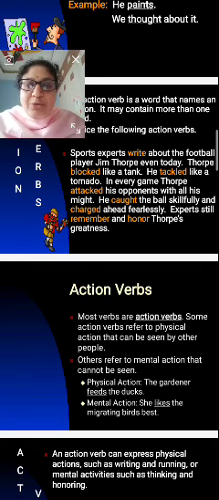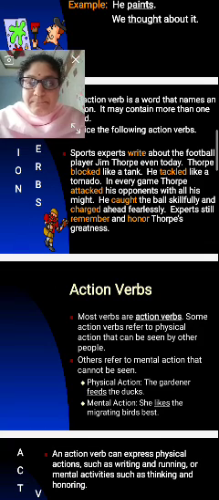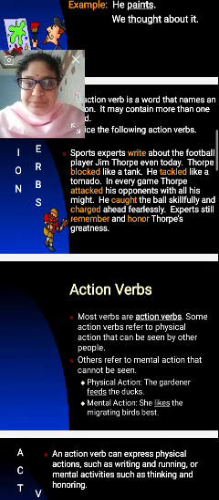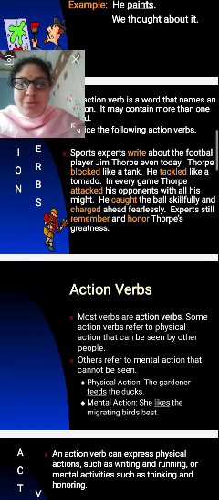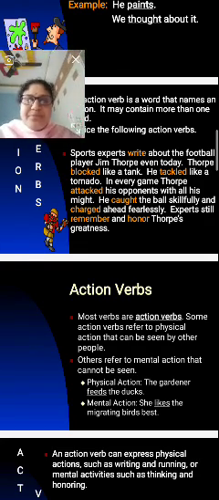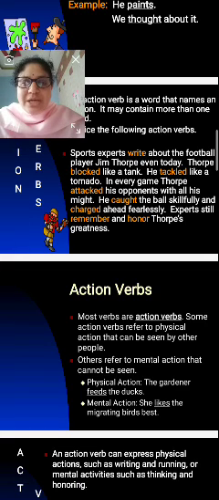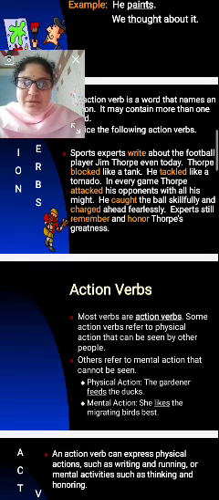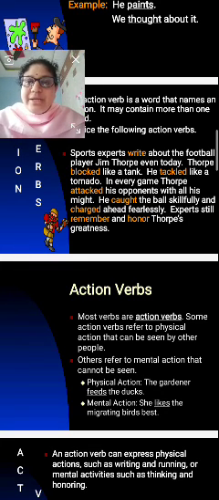In every game, Torphy attacked his opponents with all his might. He caught the ball and charged ahead fearlessly. Experts still remember and honor Torphy's greatness.